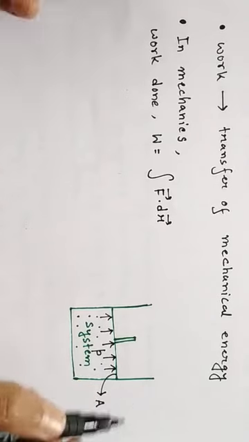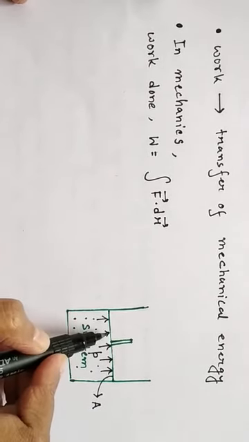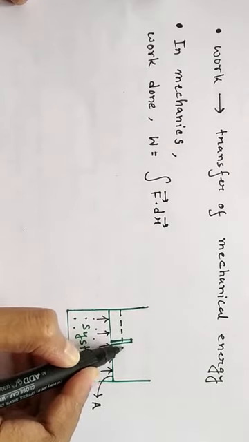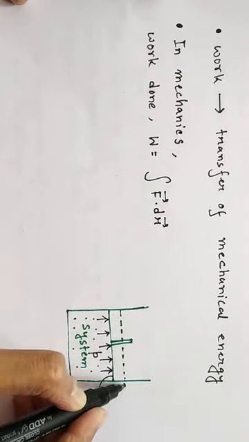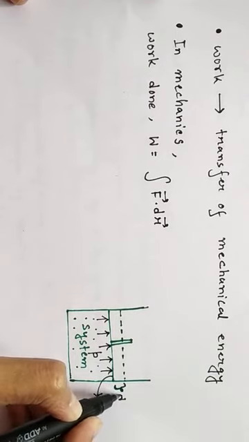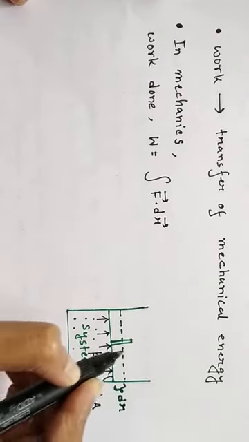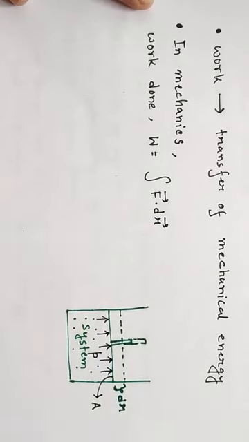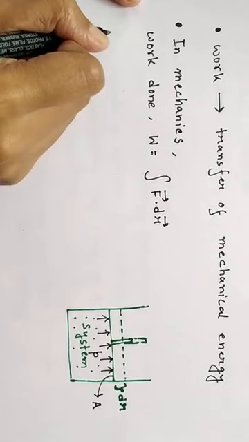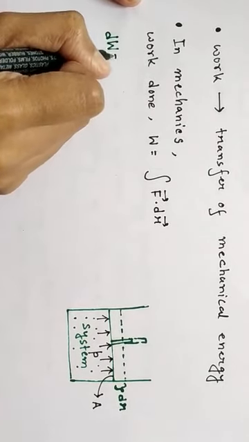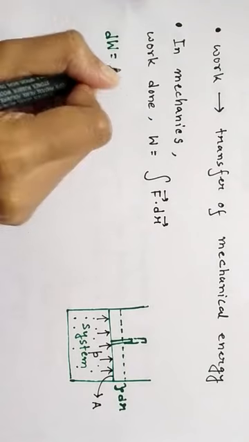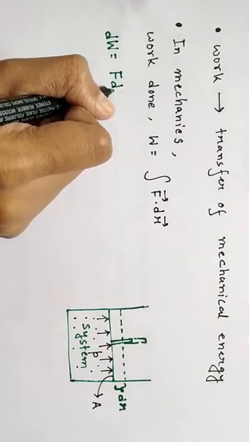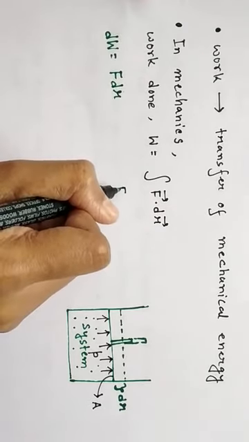So what will happen? Due to the upward force applied on the wall of the piston, suppose the piston will move by a very small distance, say dr. Okay, so this is the new position of the piston. Then what will be the work done? The mechanical work done, dW, will be F into dr. So what is F?